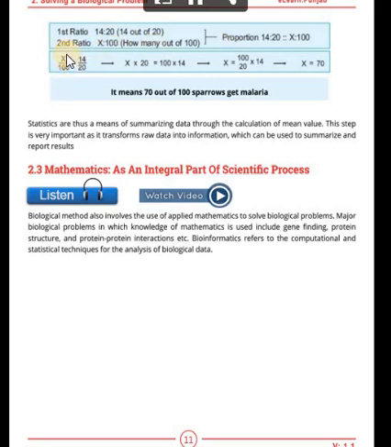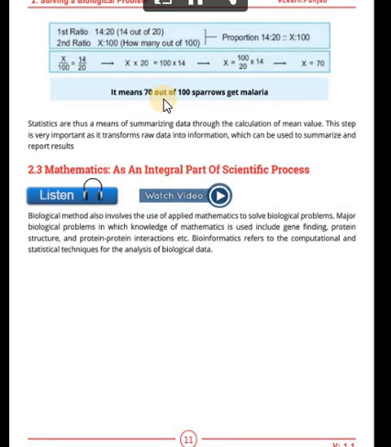We write x over 100 equals 14 over 20. Using cross multiplication, x times 20 equals 100 times 14, and as 20 is multiplied with x, on this side it will be divided. As a result we get 70. So it means that 70 out of 100 sparrows get malaria.